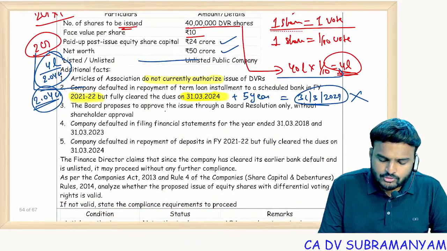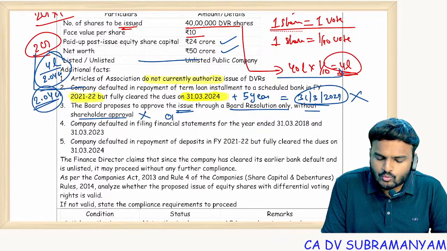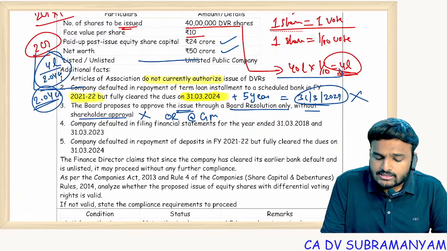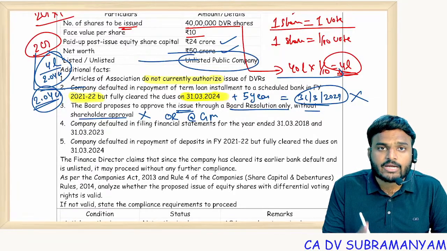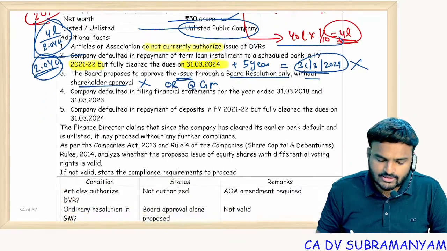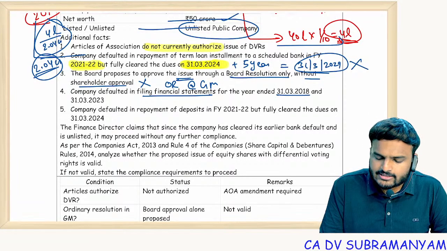The board proposes to approve the issue through a board resolution only without shareholders approval. No. OR is required, and such OR should be passed at general meeting because the nature of company is unlisted public company. If it is a listed company, OR shall be passed through postal ballot. So OR is required. Company defaulted in filing financial statements for the year ended 31st March 2018 and 31st March